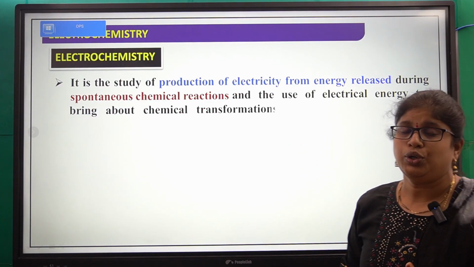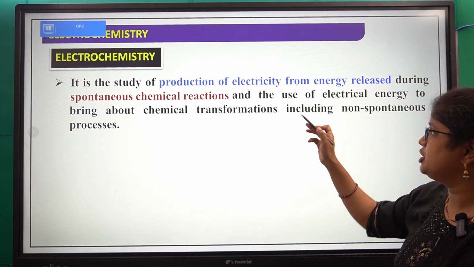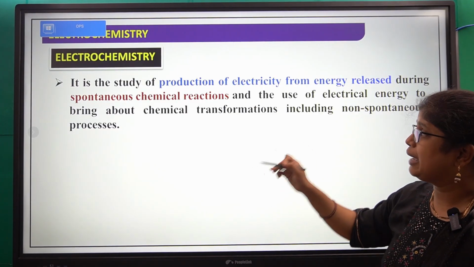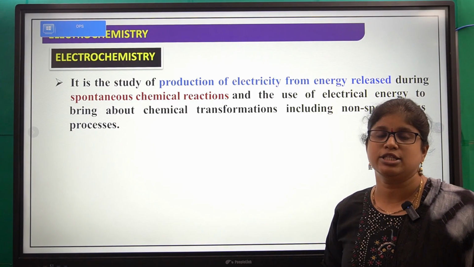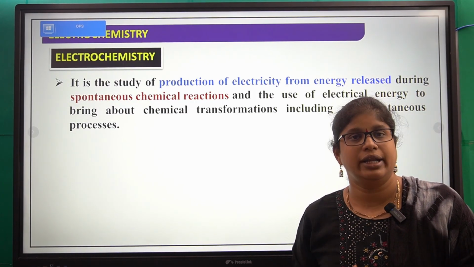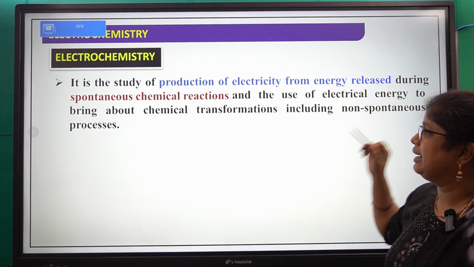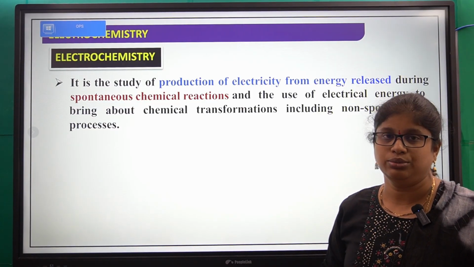And not only the production of electrical energy from chemical energy, but also the use of electrical energy to bring about chemical transformations, including non-spontaneous processes. So the chemical energy is converted into electrical energy, and by using that electrical energy, even chemical transformations can occur.